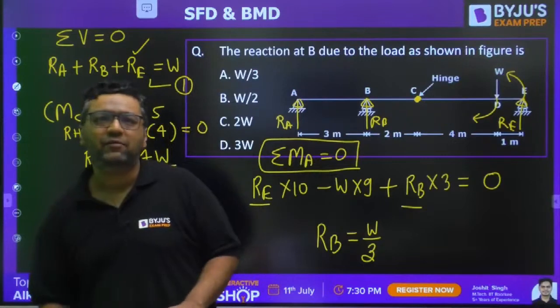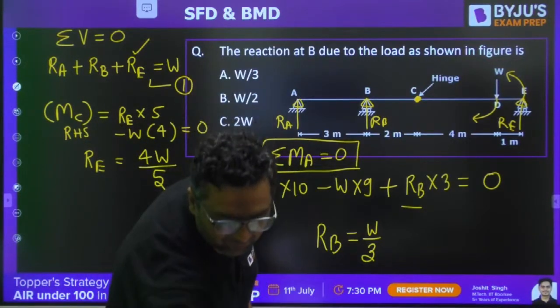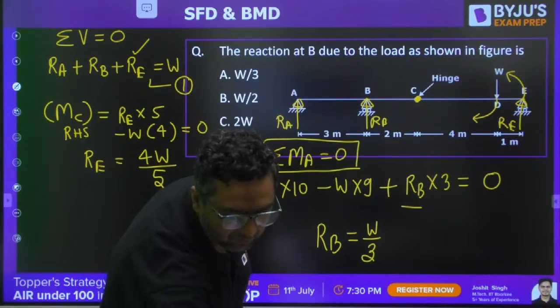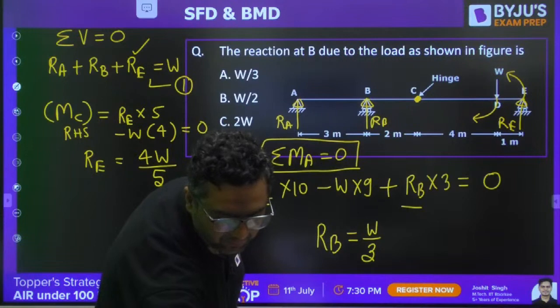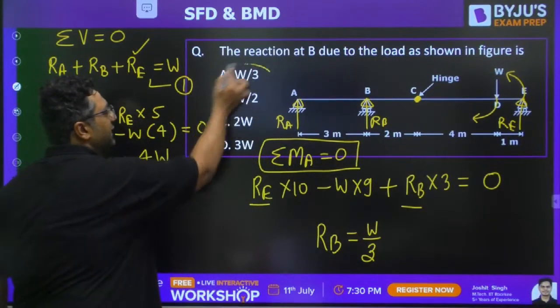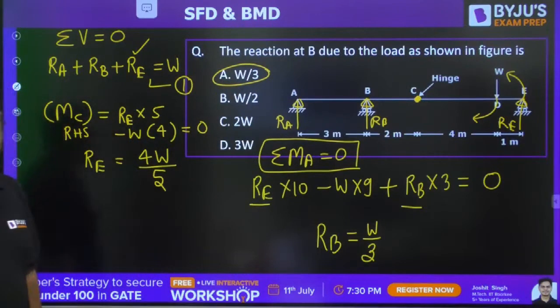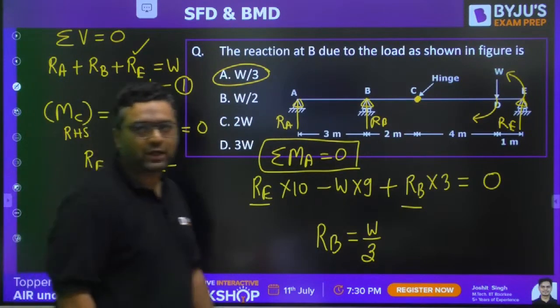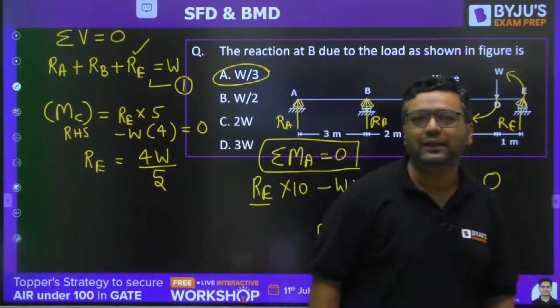So please tell me, everybody understood this or not? Then we are moving further. Everybody understood this or not? Please tell me, then we will move further. Yes. Everybody got it? Very good. So the answer for this is going to be A, that is W by 3. A will be the right answer for this. Very good, Anubhav. You have done it really nicely.